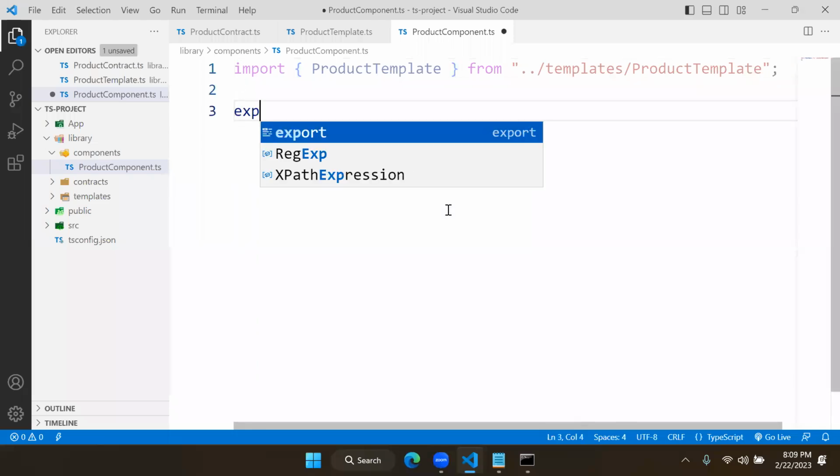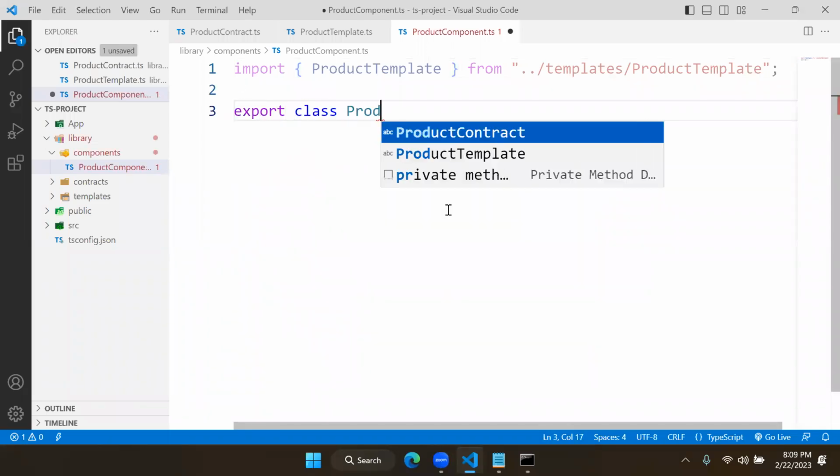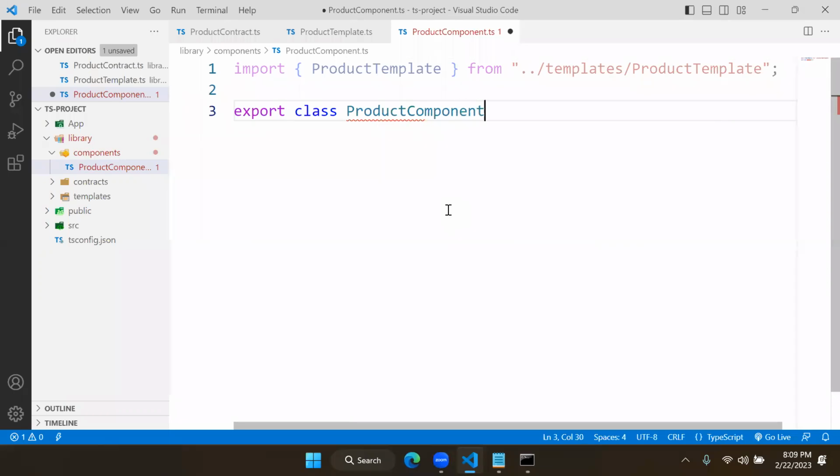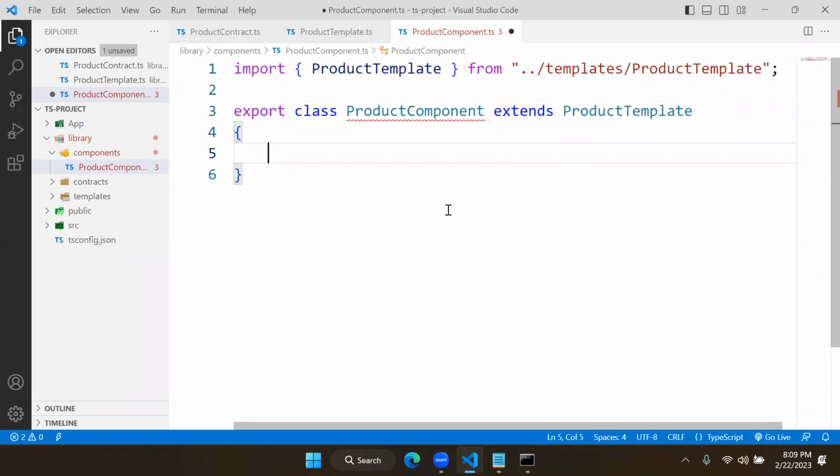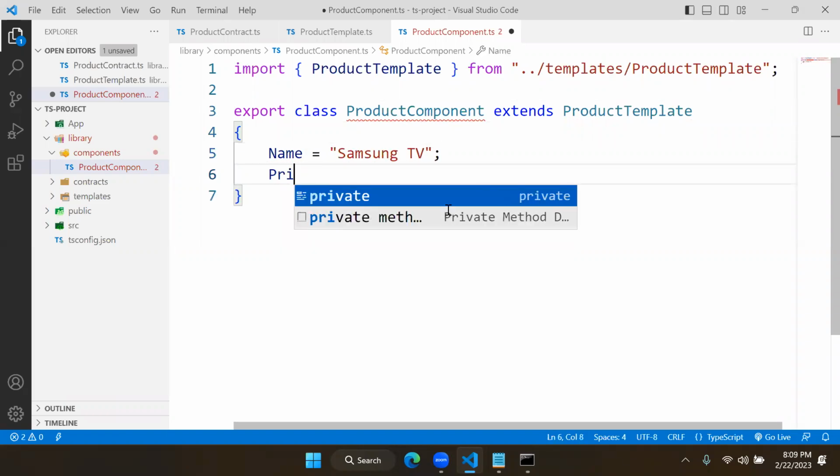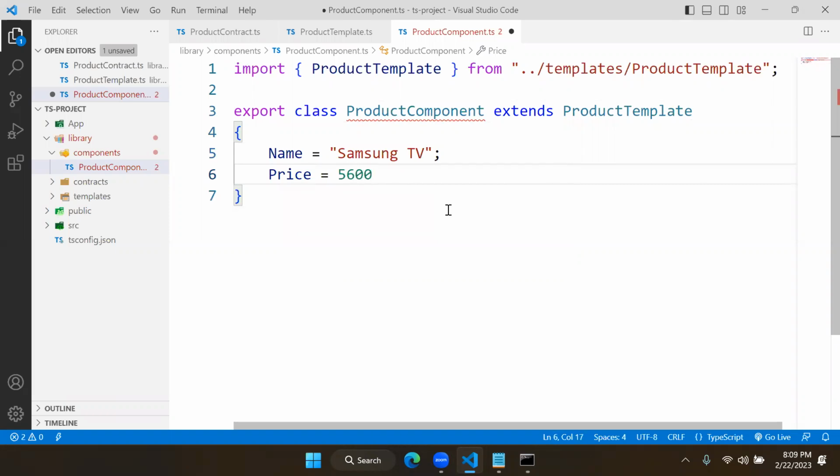Now here we need to create an export class. What is it? Product component class. It extends which class? Product template class. Now here we are defining name, so name is some name. We are defining some price. Price is some price. And we are defining some quantity. Quantity is some quantity.